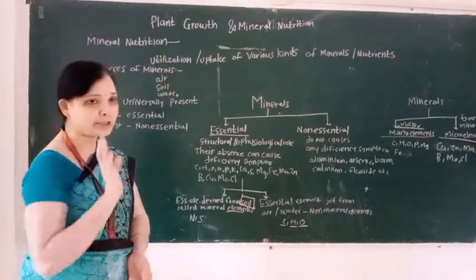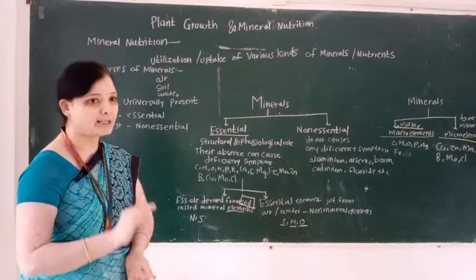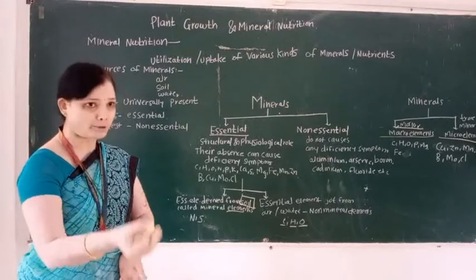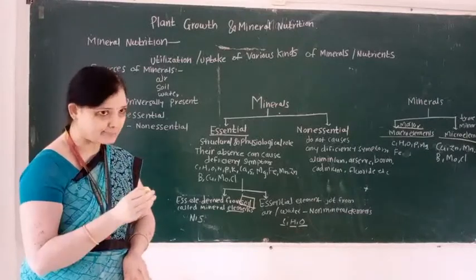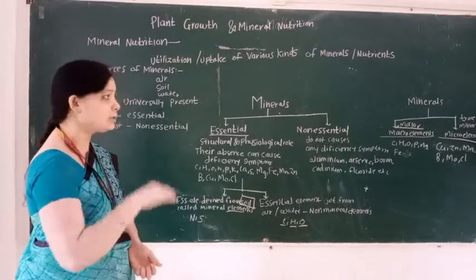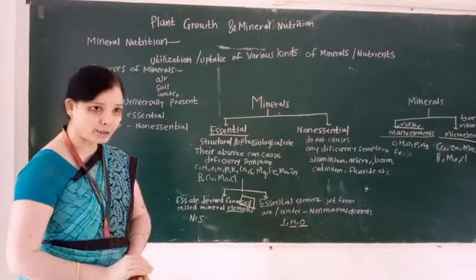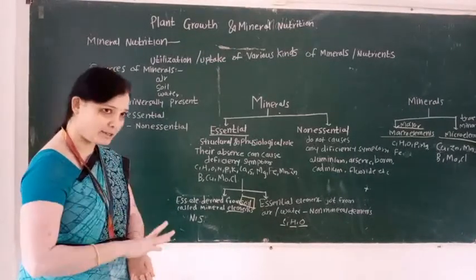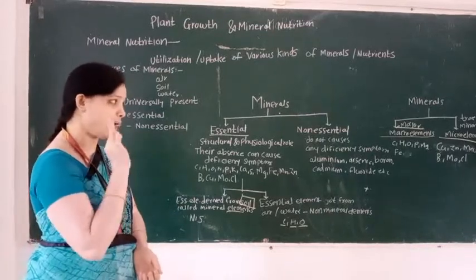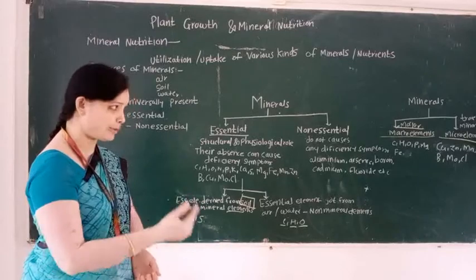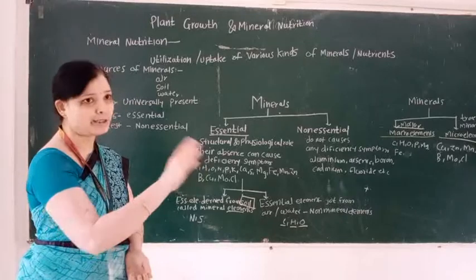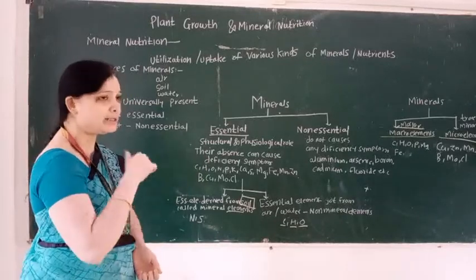And what is the definition of the micro element? Micro elements are those elements which are required in a smaller quantity, or in traces, for proper growth and development of the plant body. These elements are known as micro elements, or minor elements, or trace elements. Example of the micro element, for example copper, zinc, manganese, boron, molybdenum and chlorine, etc.